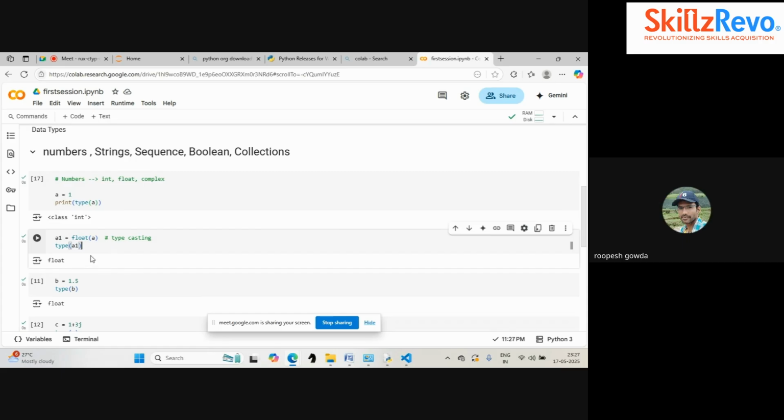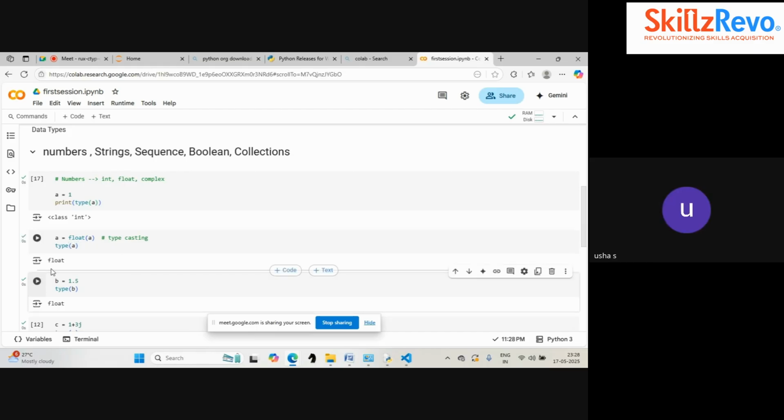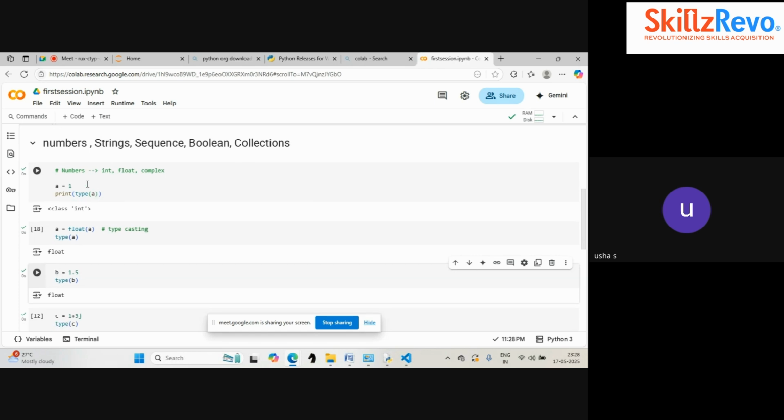But still the value remains integer only, right? For A1, it remains an integer. If I want to make this as A, now I can also make it as A itself. You can see now it is a float. I'm going to comment that A equal to 1. Now, if I'm running this, you can see here it is also showing a float after this typecasting. Got it? Not to confuse, I have created a new variable. Everybody clear?